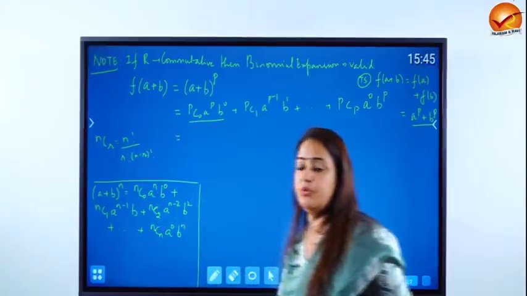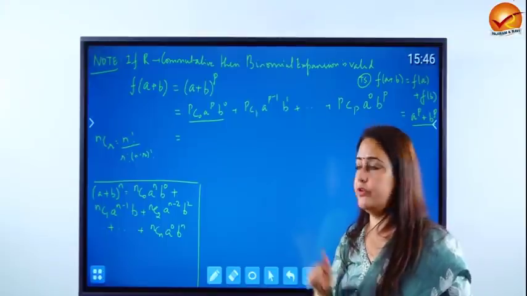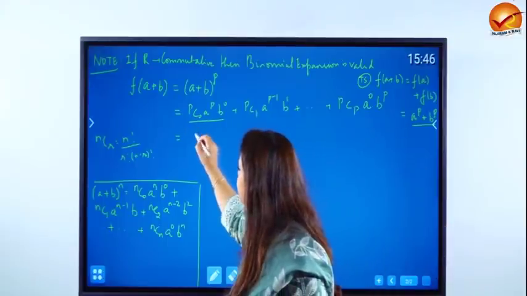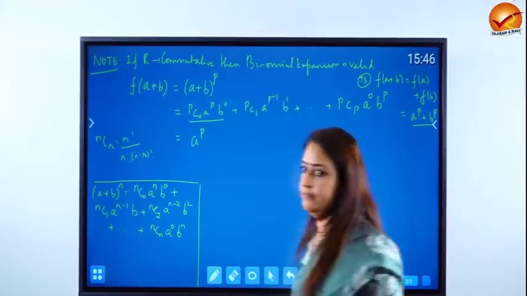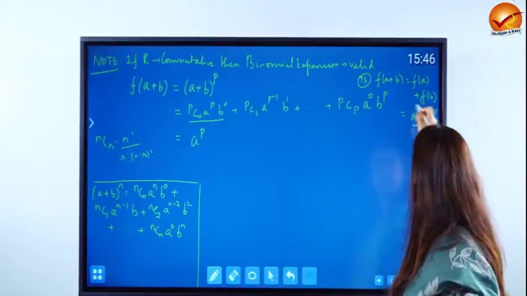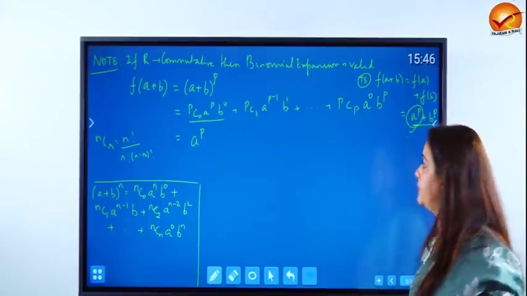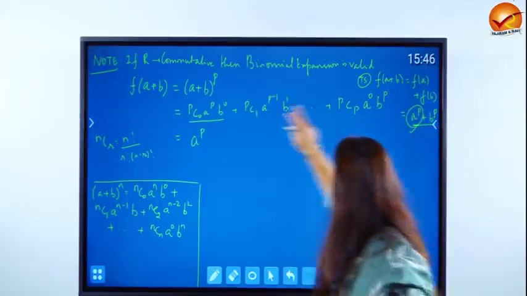So what is PC0 going to be? P factorial over 0 factorial times (P minus 0) factorial, which is 1. And anything to the power 0 is 1 again. So this just becomes a to the power p. This is a very nice term because we get a to the power p, one of the terms that we wanted in the picture. Now shift your attention to the last term.